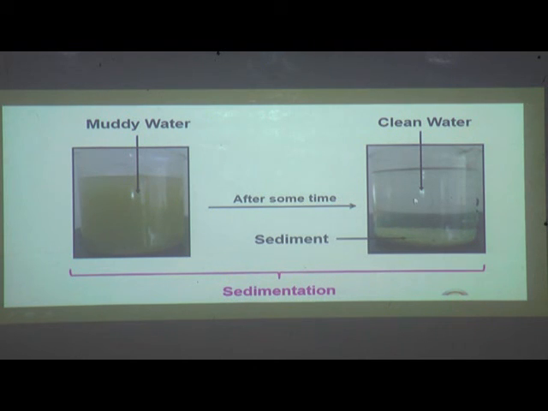Here we separated two different substances, this is the solid substance which is insoluble, and this is the liquid. So this is the process called sedimentation, which we use for the separation of substances like liquid and solid.